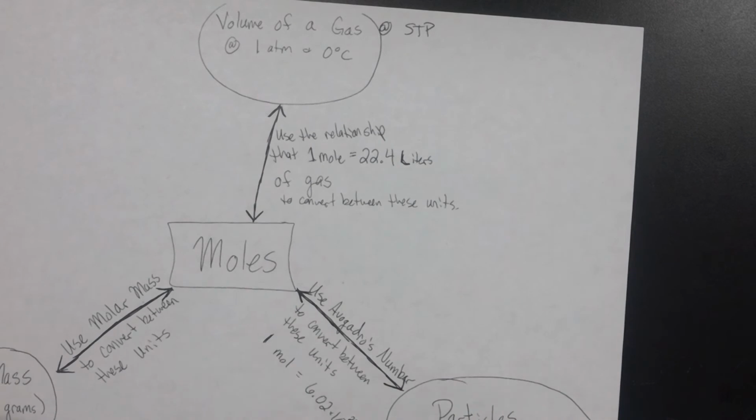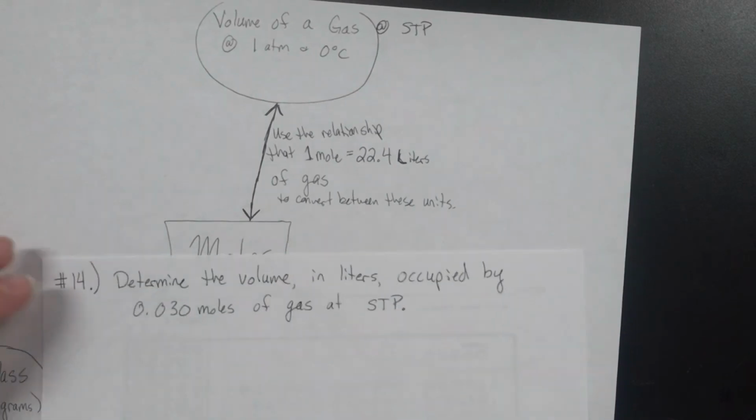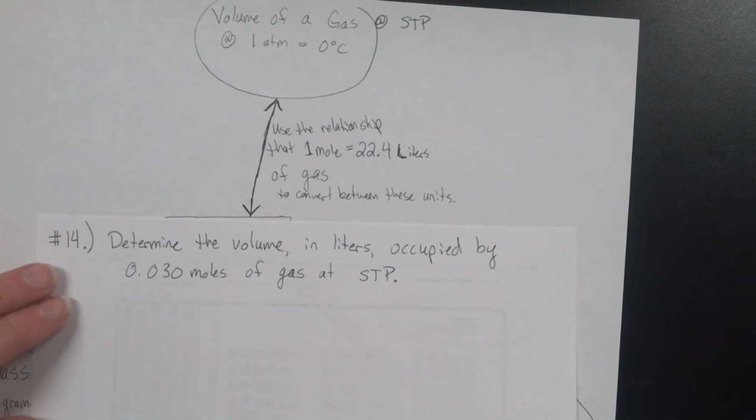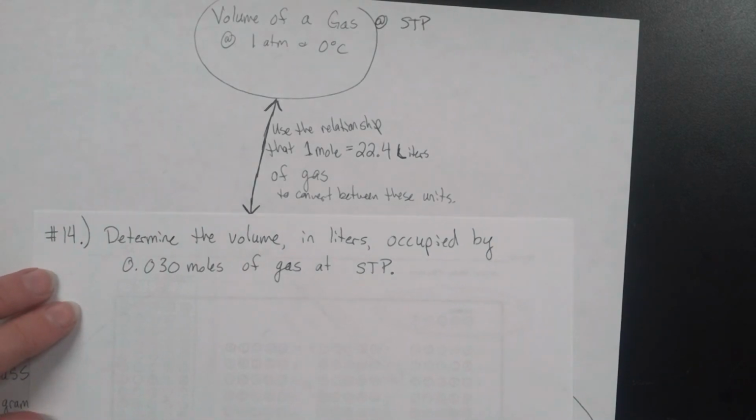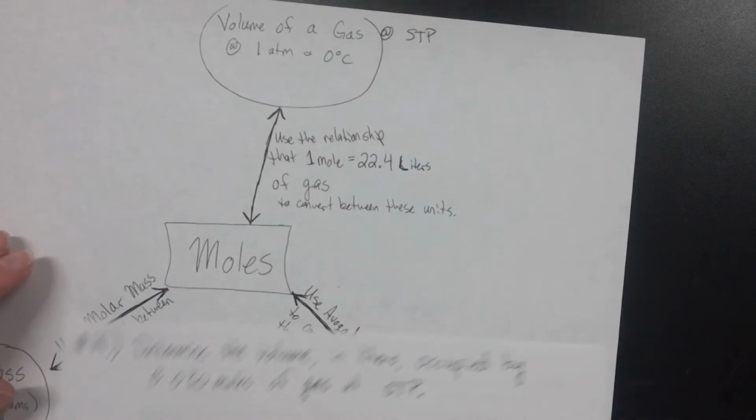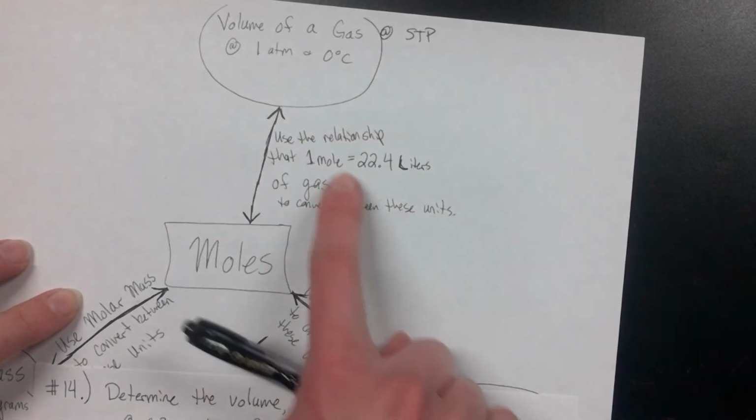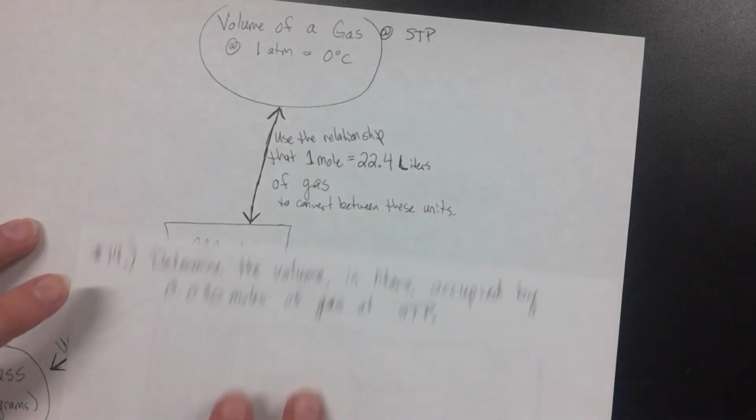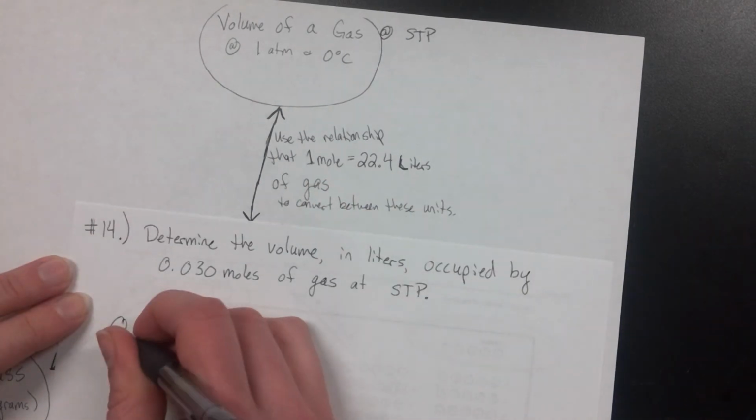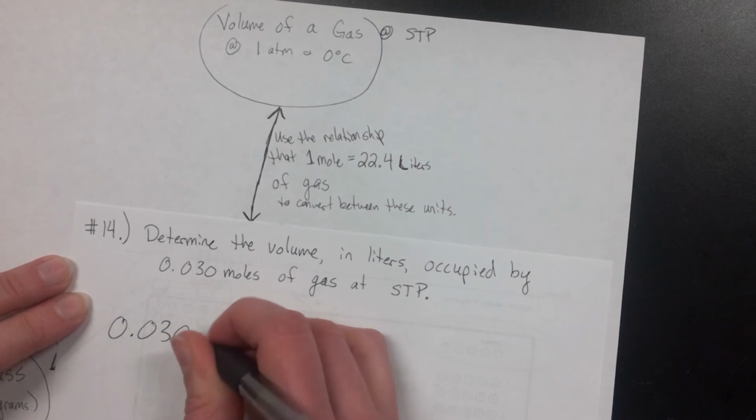Number 14 is one of the examples that you're given where you're using this conversion factor. So determine the volume in liters occupied by 0.030 moles of gas at STP. So again, we're starting in moles, trying to end up in volume. We're going to use that as our conversion factor. So our fact, 0.030 moles.